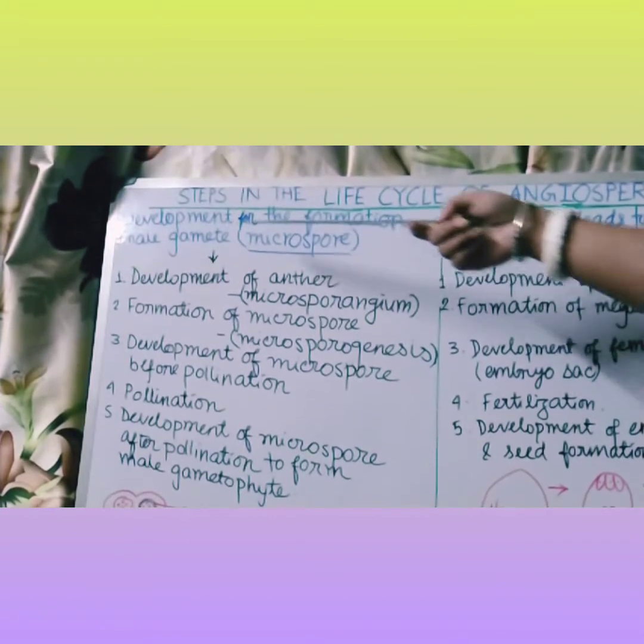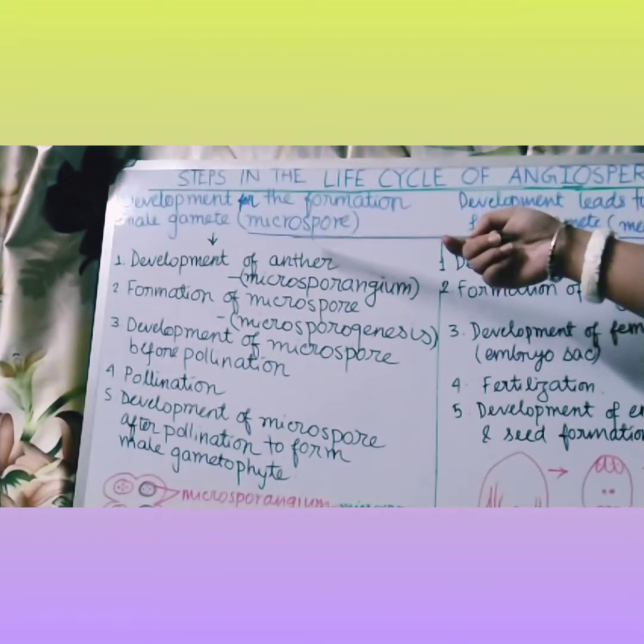Development for the formation of male gamete means microspore. As in case of zoology, we say that the male gametes are sperms and female gametes are ovum. In case of botany, we say the male gametes are pollen grains, and ultimately they will produce male gametophyte, and the female will produce female gametophyte or embryo sac.